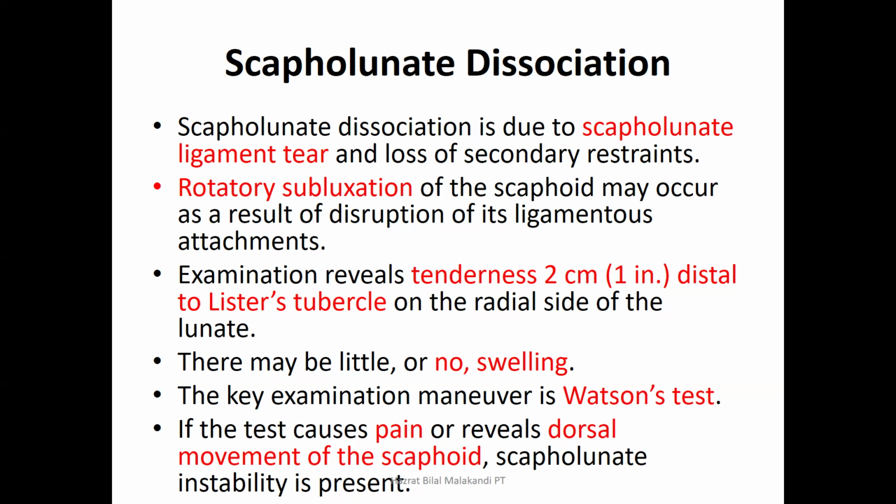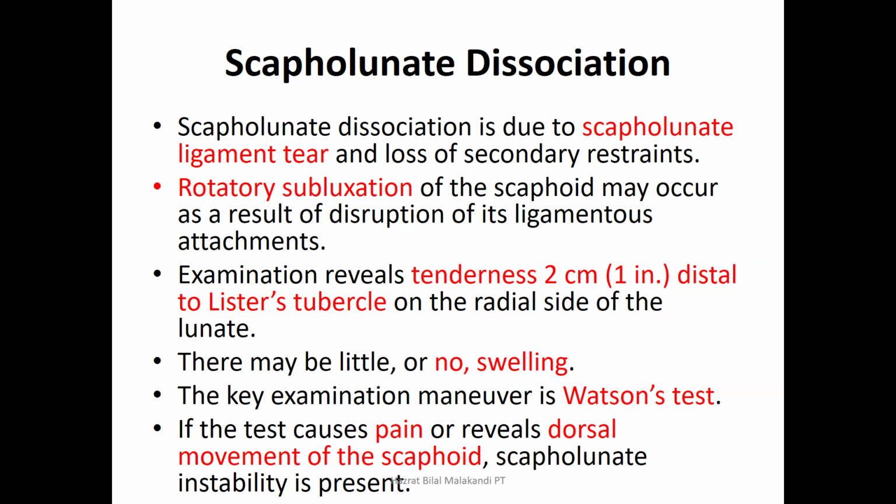These three intercalated bones, if we start from the lateral side, are the scaphoid, the lunate and the triquetrum. These three are connected by two ligaments. The scaphoid and lunate are connected by the ligament known as the scapholunate ligament, and similarly the lunate and triquetrum are connected by a ligament known as the lunotriquetral ligament.